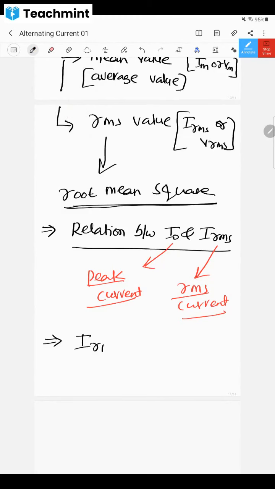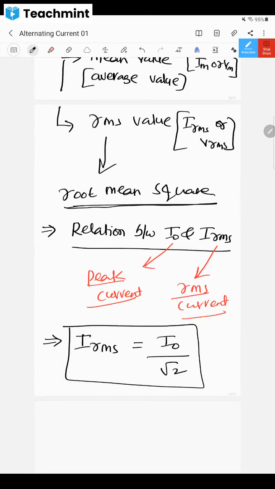So the relation between I naught and IRMS: always remember IRMS is equal to I naught divided by root 2. You'll remember this. As time passes, you'll remember how it came. There is a derivation, we'll see that derivation also. But you have to fix this in your mind.